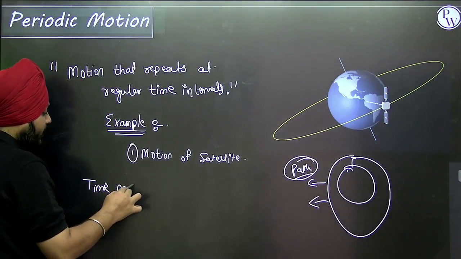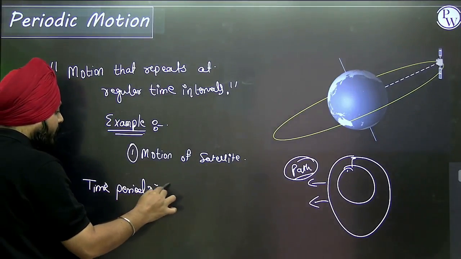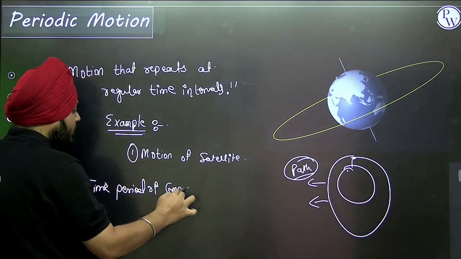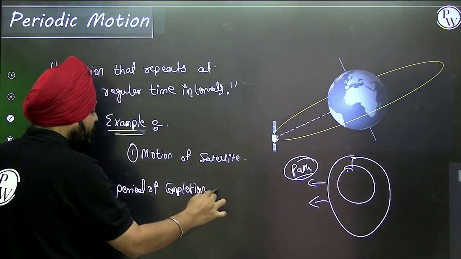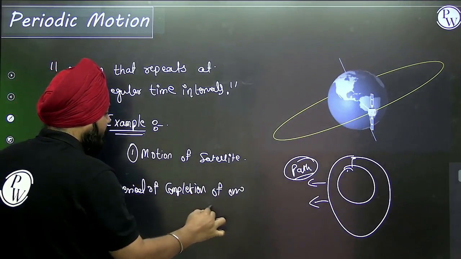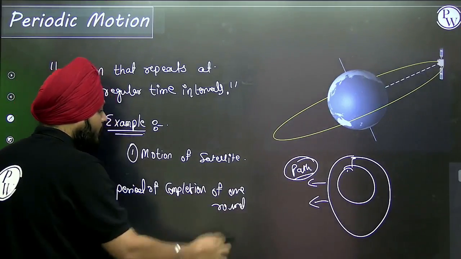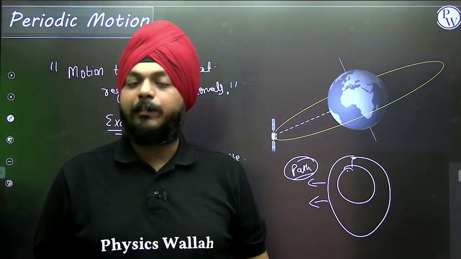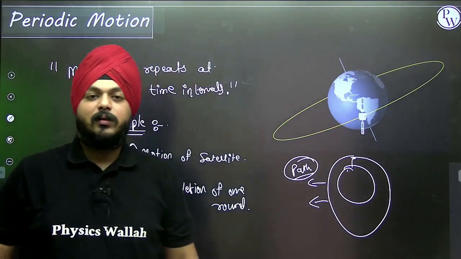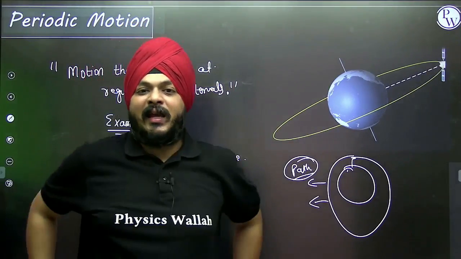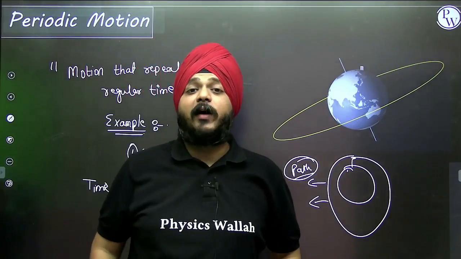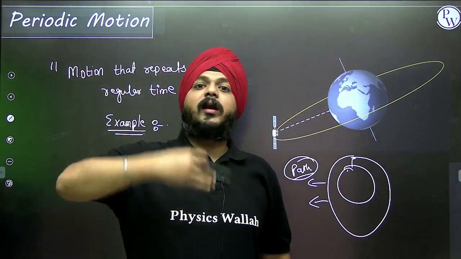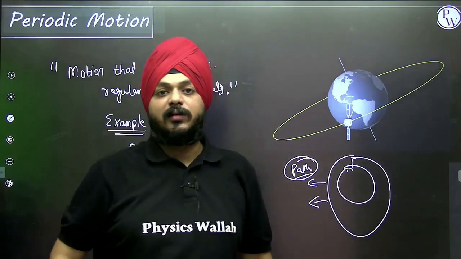Time period of completion of one round. Suppose a geostationary satellite takes 24 hours to complete one round. Suppose any satellite X takes 48 hours to complete one revolution around the earth.